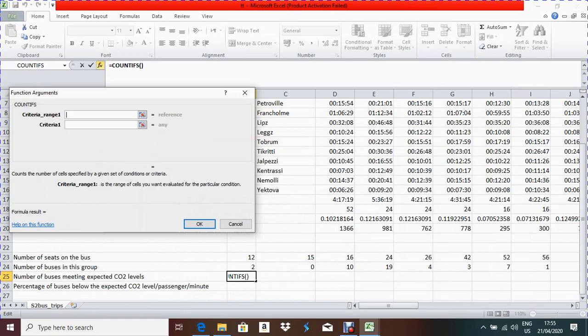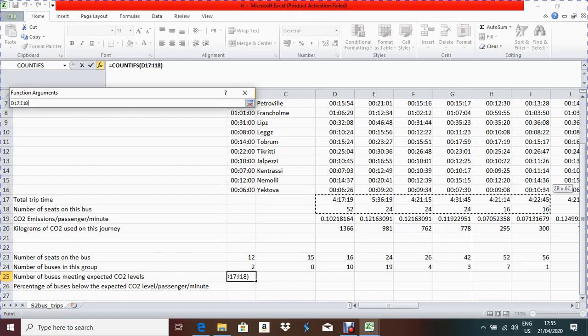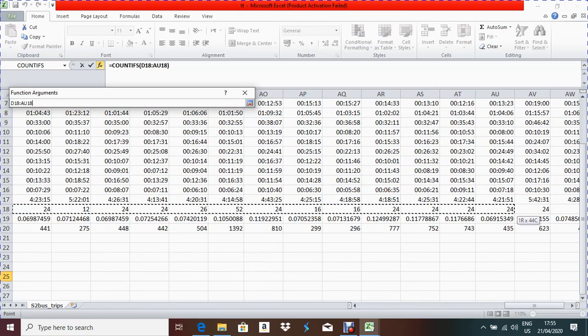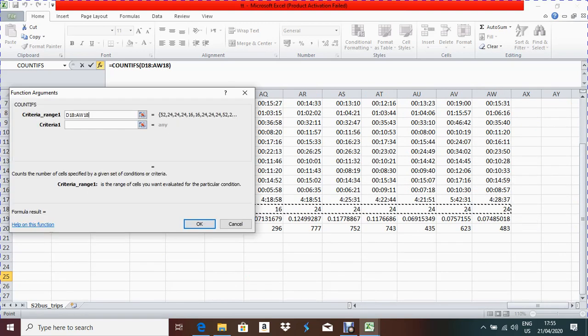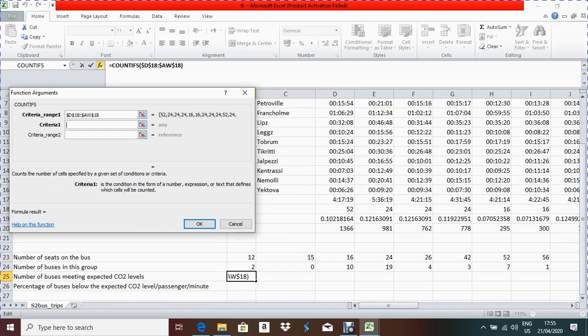So this is group number 12 or 15, number of buses. First the range will be this one, the number of seats, and this should be an absolute cell reference. Criteria will be this one, and then criteria range 2.